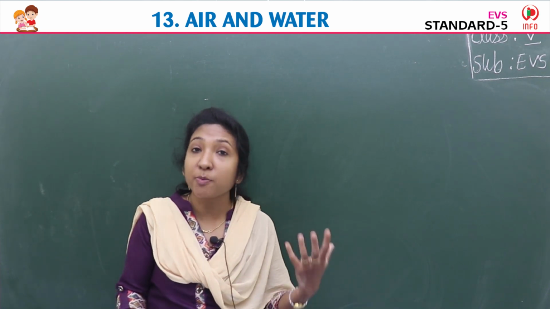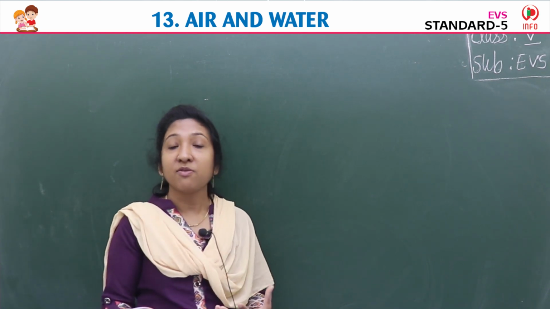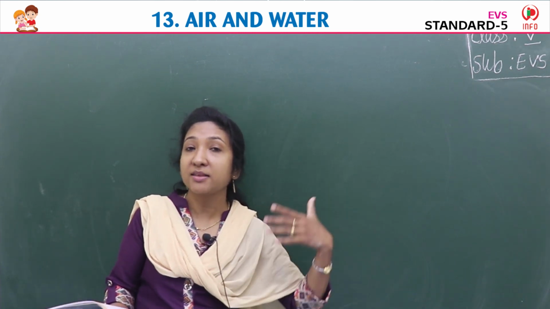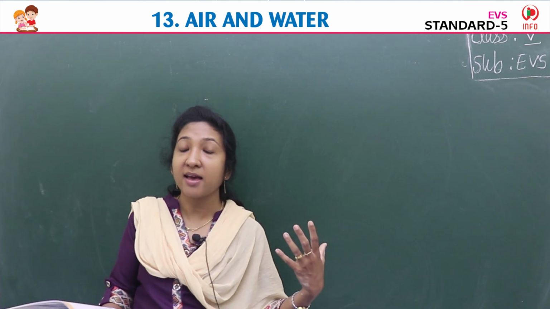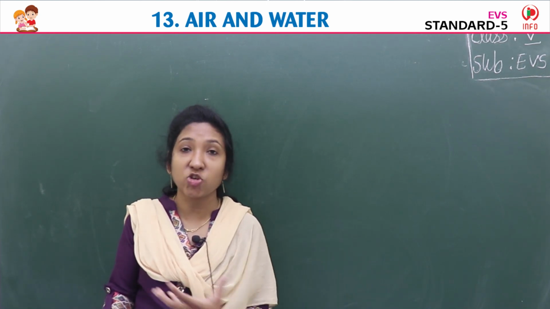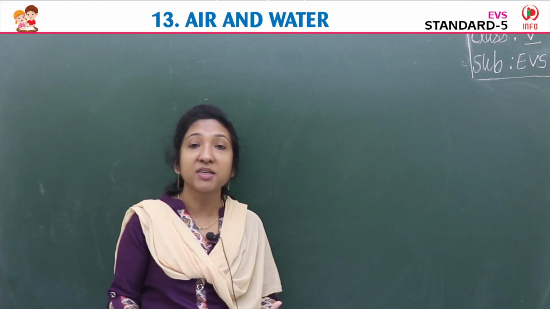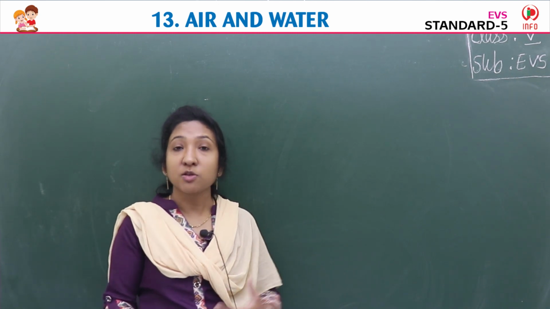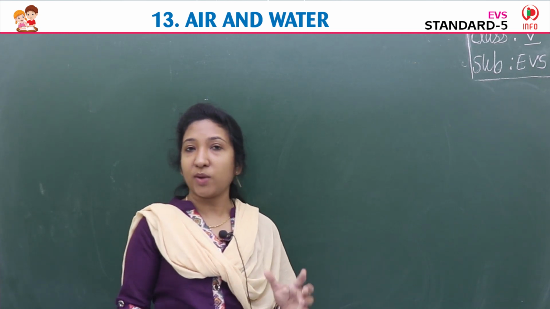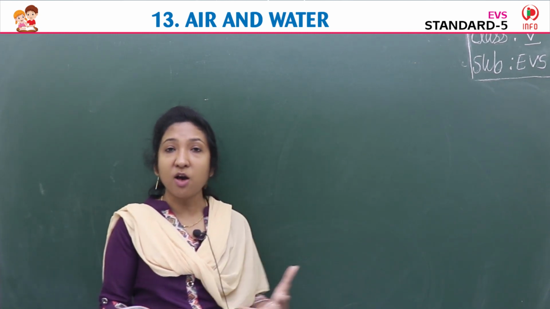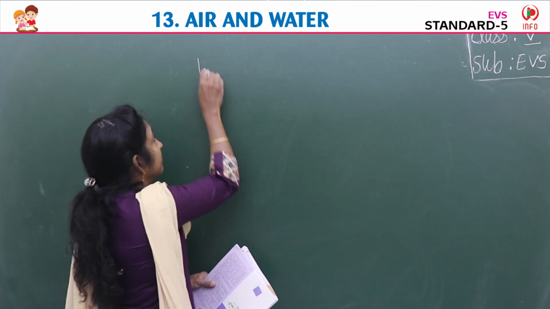Then we learned about the properties of air. We learned how these properties are used in day-to-day life: windmills, uses of air, how air exerts pressure, and how it is applicable in our day-to-day life. So not only air do we need, isn't it? We need water also. It's very important for our life. So now we learn about water.